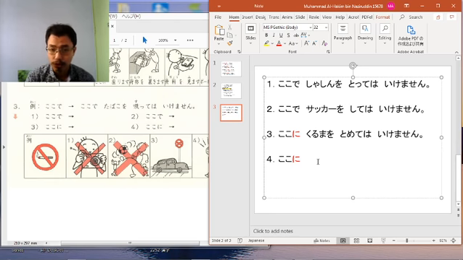Okay, so ここに go inside 入ります。Okay, ここに入ります。But of course you need to change into te form verb.